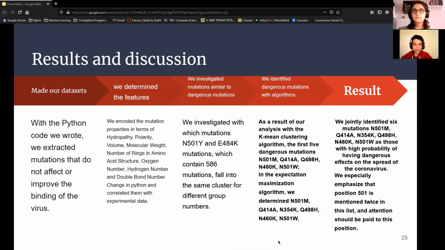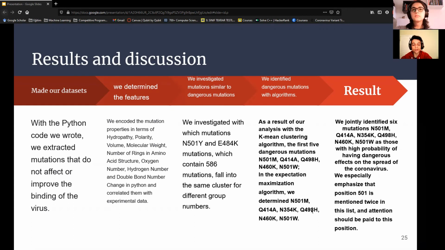Using the experimental dataset we obtained from the literature, we introduced the dataset which contains mutations that improve or do not affect binding, and contains 8 amino acid properties that we have created with our own Python code. To various machine learning algorithms, we determined the k-means and expectation maximization algorithms as the algorithms that give the most consistent results. As a result of our analysis using these 2 algorithms, we found that the optimal value for each algorithm to divide the dataset into is 10 clusters.